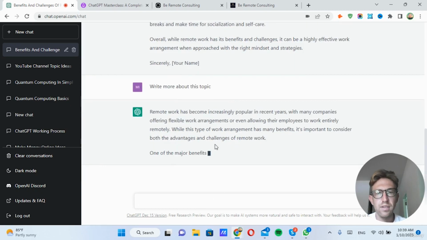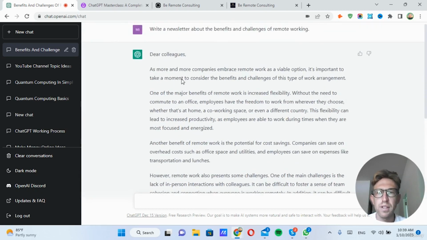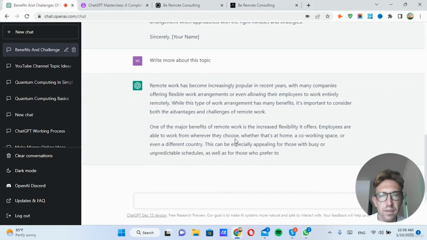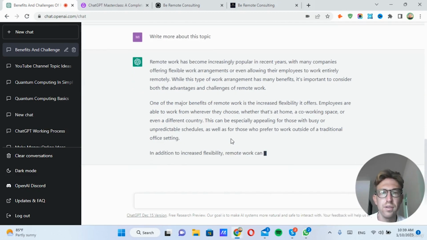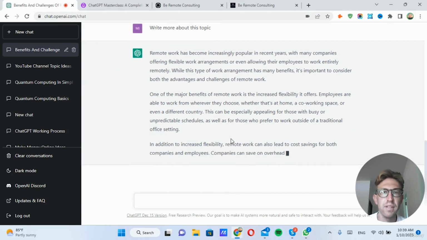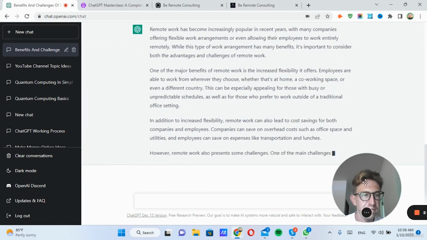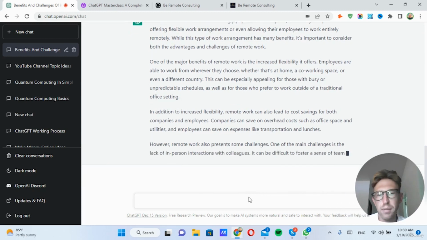The only thing is, this seems very similar to what it already typed. But if you wanted to expand on that a little bit, you can easily do so using ChatGPT. So that's basically how to create your newsletter. And it can be on any topic, really.